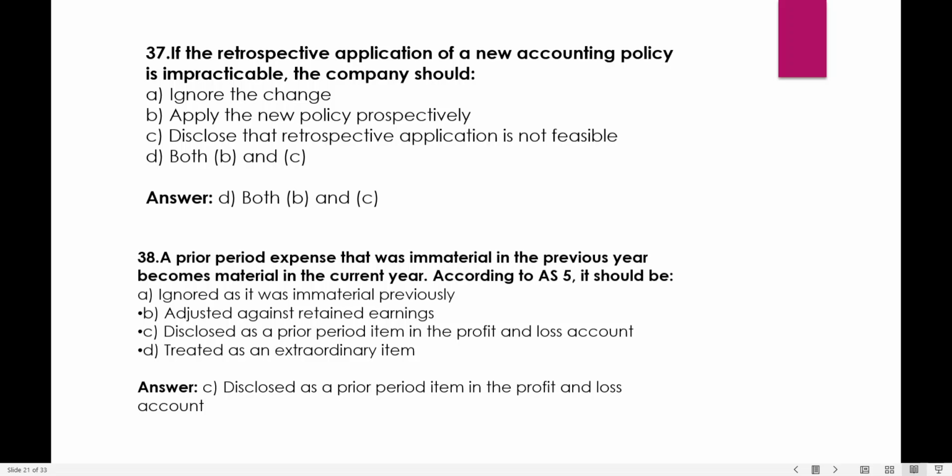तो उसको prospectively क्या करना चाहिए? First they should apply the new policy prospectively, meaning from the current year and the future years, and over that, what will they do? They disclose that retrospective application is not feasible. Retrospective application feasible नहीं है, वो भी उन्हें mention करना है.